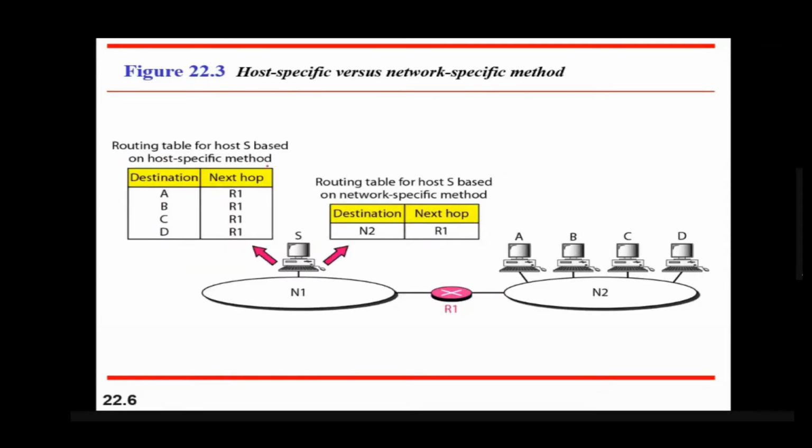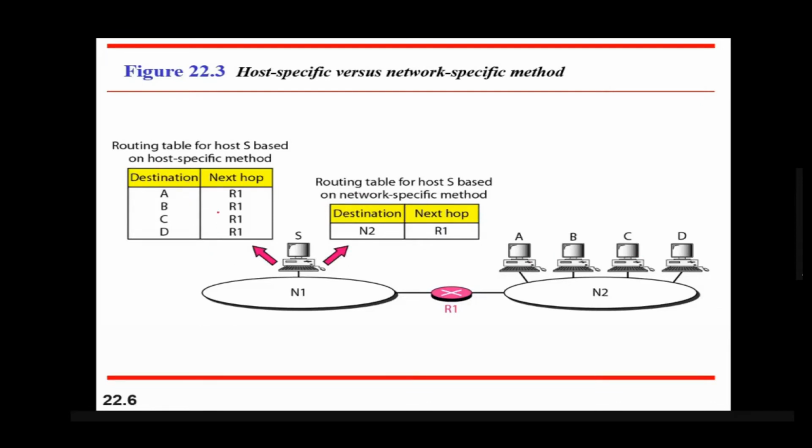Now the routing table based on the host-specific method. Let us understand this. This is the host-specific method, which means that for each host in network 2, A, B, C, D, a routing table entry is created.